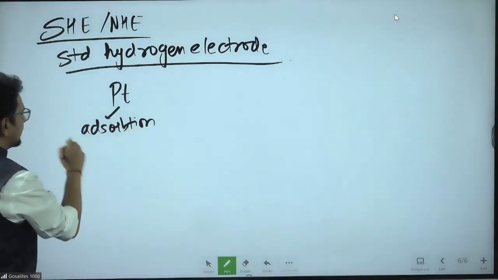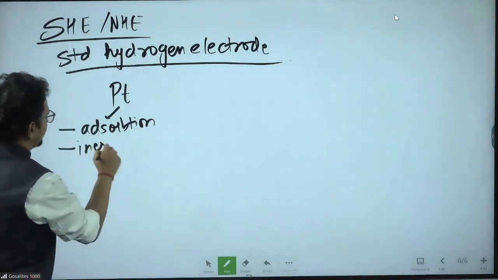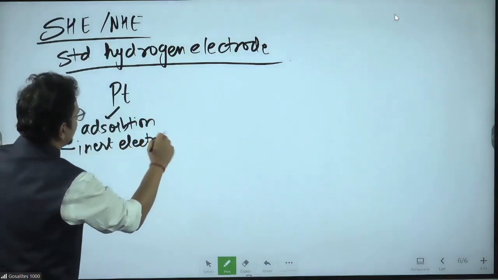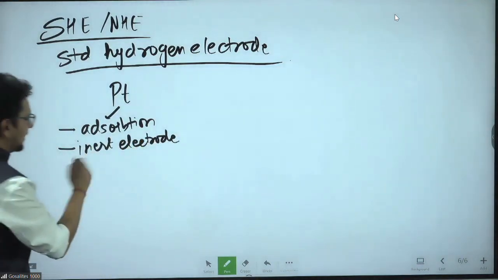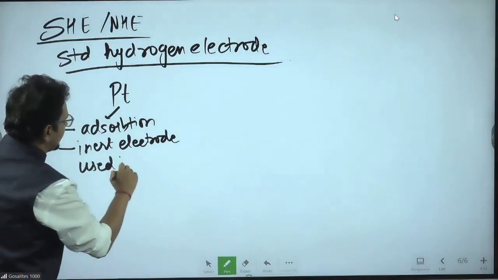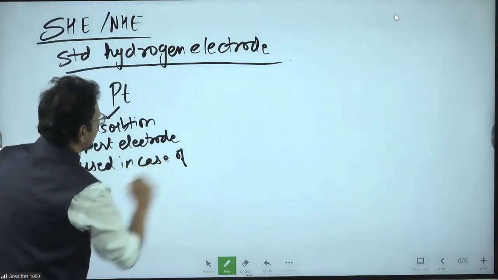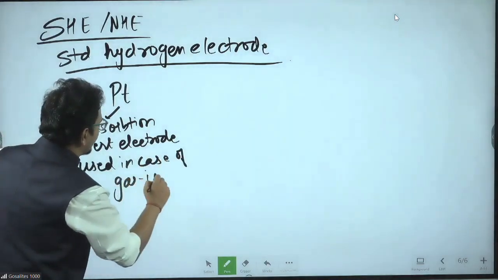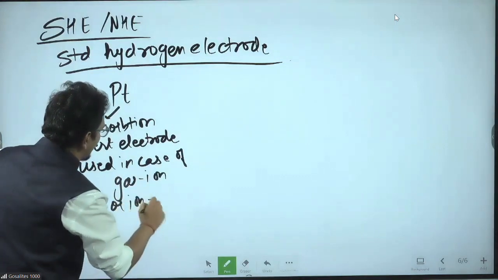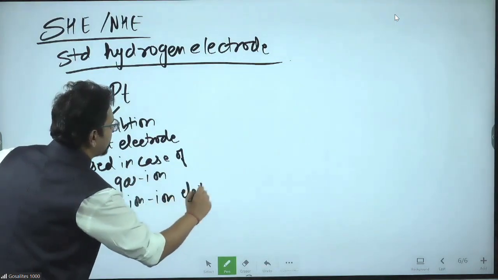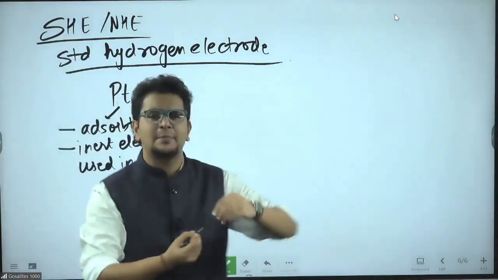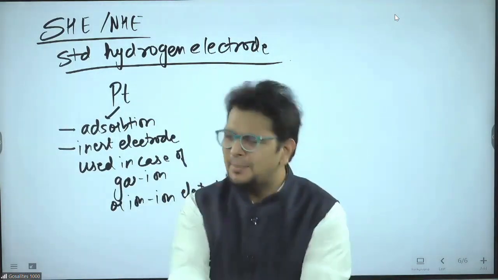This is an inert electrode, used in the case of a gas-ion or ion-ion electrode. Simple thing: if you don't have a metal rod, you need a metal rod here.